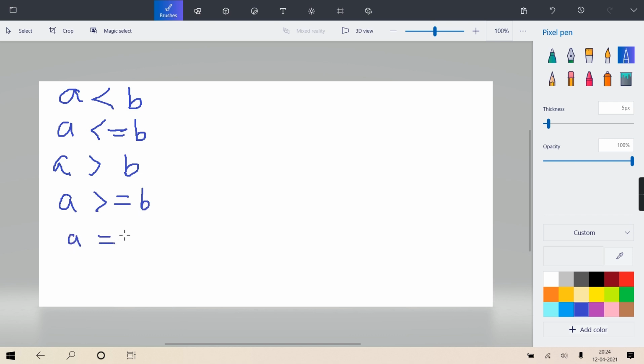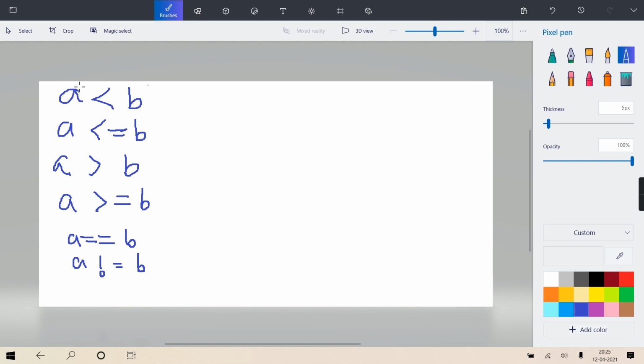Okay, then this is equality, double equal, same as C, and inequality. Here there is no identity operator. Some languages like JavaScript or PHP have triple equal also, where they check the data type and value both. Here nothing like that. Okay, so these are the 6 operators.